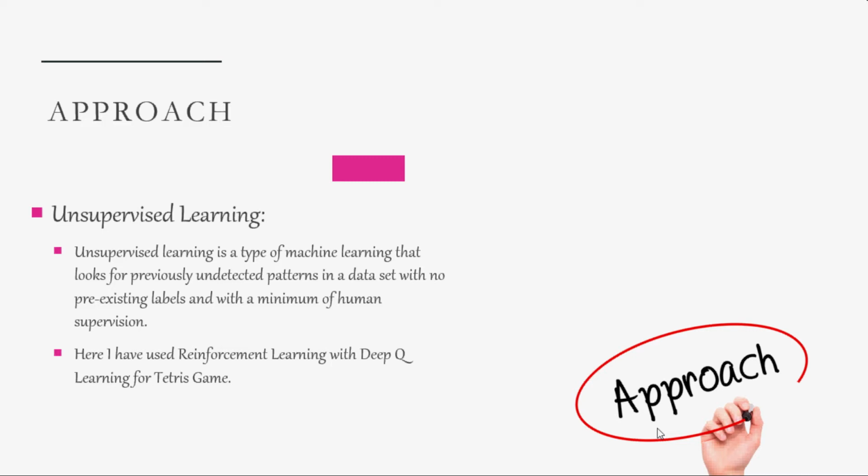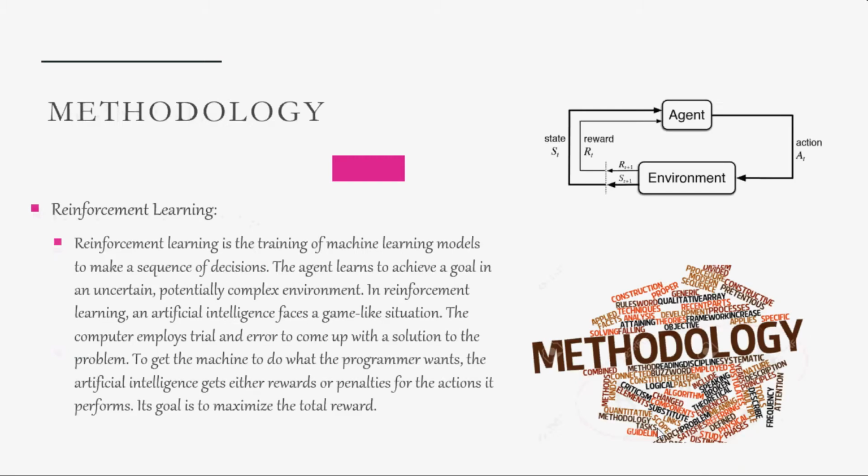Here I have used reinforcement learning with deep Q learning for implementing the Tetris game. The methodology: the neural network which I have used is reinforcement learning. In reinforcement learning, the training of the machine learning model takes in a sequence of decisions. The agent learns to achieve a goal in an uncertain, potentially complex environment. It only contains an agent and an environment.